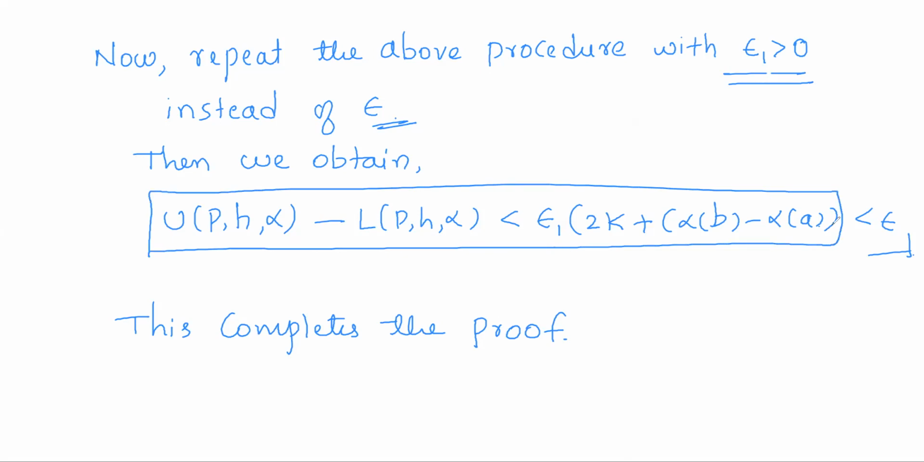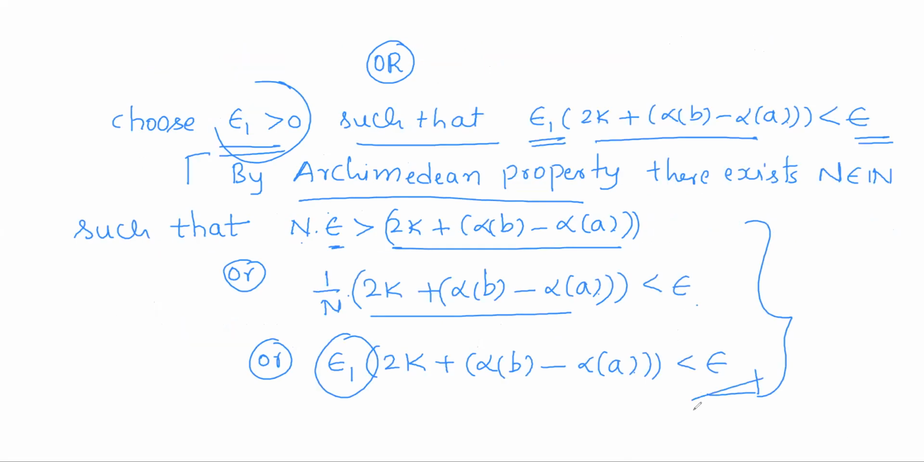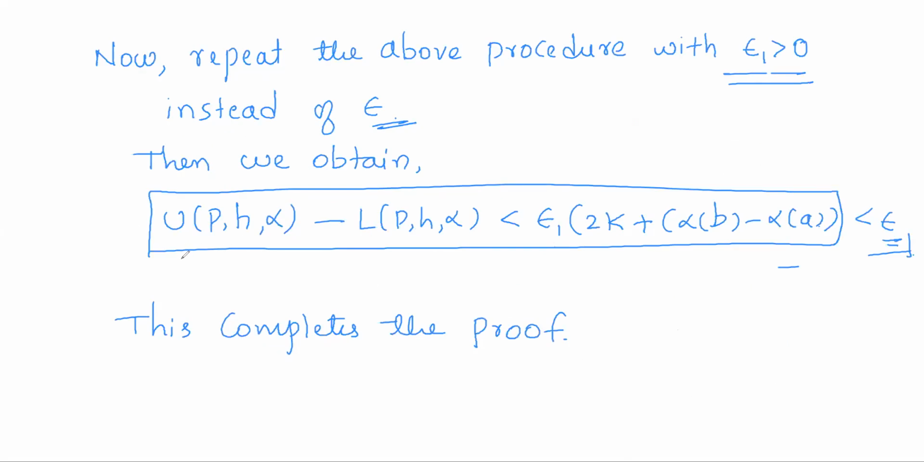So this number will in turn be less than epsilon by this condition. So you will get a perfect condition according to the Riemann criterion for integrability, that is U(P, h, alpha) minus L(P, h, alpha) is less than epsilon. So this completes the proof.